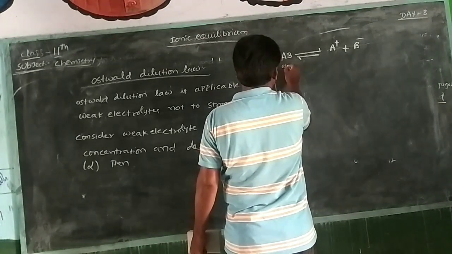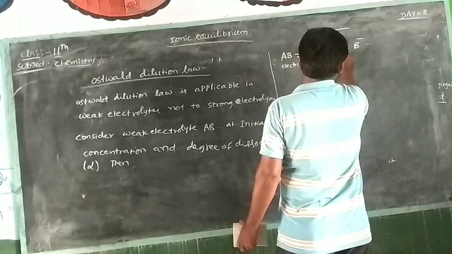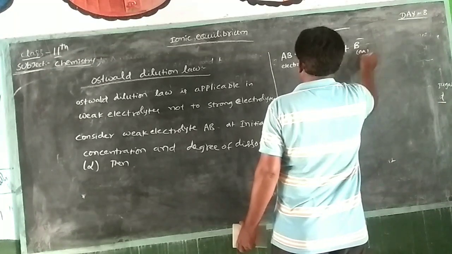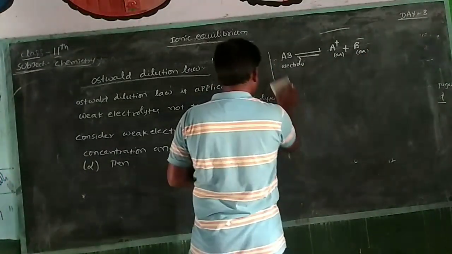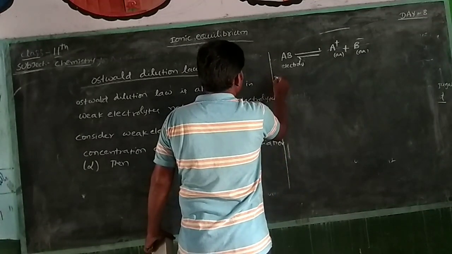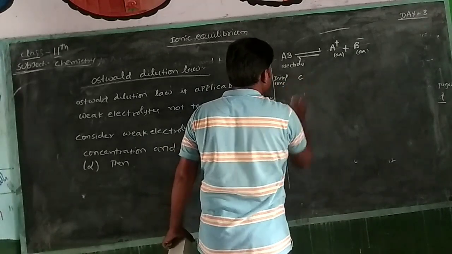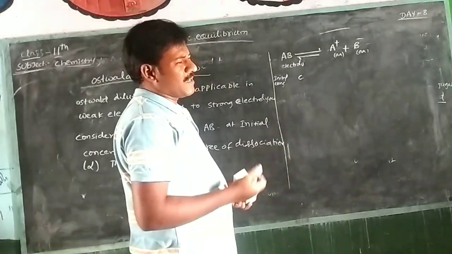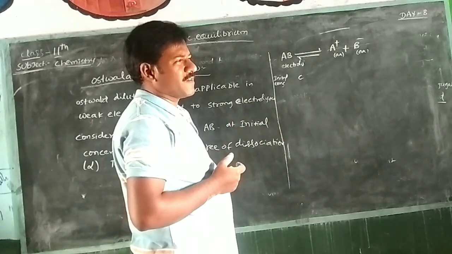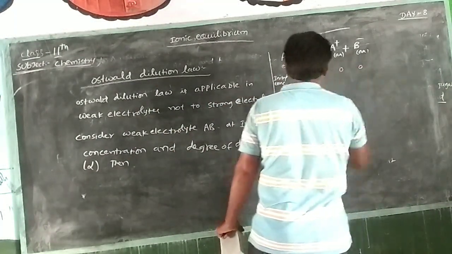At the initial concentration, C, A plus and B minus are zero, that means reactants are not yet converted to the products.